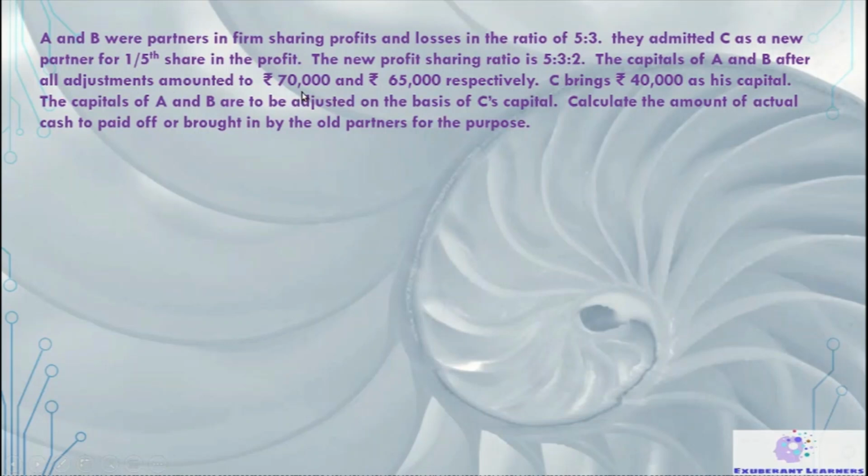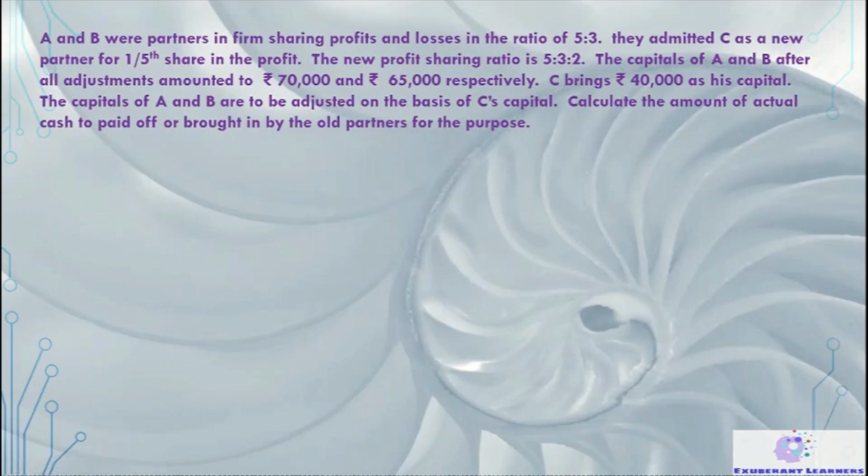One fifth part. Adjusted capitals are given as 70,000 and 65,000. The new partner's capital is given as 40,000. Now the question says the capitals of A and B are to be adjusted on the basis of C's capital. So it clearly says that you have to find out the adjusted capital of A and B. That means it is to be proportionate. So we'll take C's capital as a base for this.